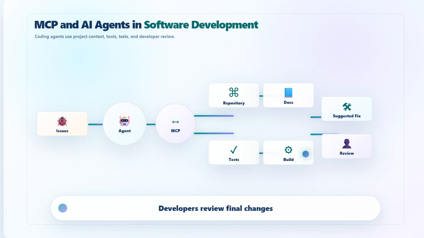Now let's look at MCP and AI agents in software development. Coding agents need more than a code prompt. They need repository context. They need issue details. They need test rules, build commands, and documentation. MCP can connect coding agents to development tools and project knowledge. This can help agents explain code, suggest fixes, or prepare pull requests. Developers still need to review security and design.